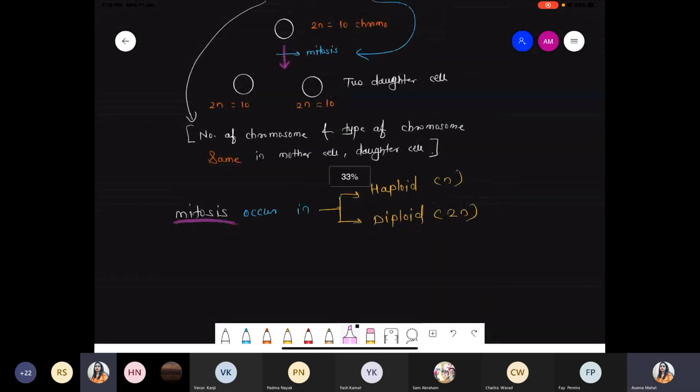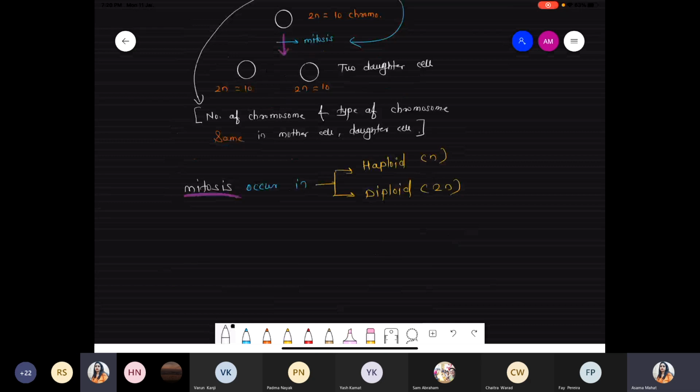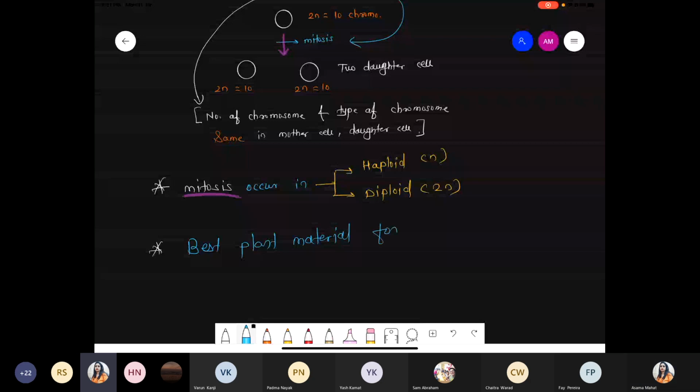And the next point, best study material for the mitosis. Do you know which is the best study material for the mitosis? Best plant material for study. That is onion root tip.